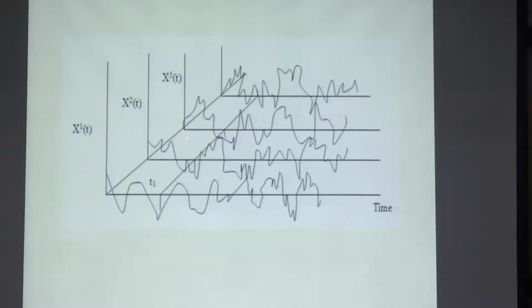This is the second trial, then again this changes like this. Third trial it is changing like this. Like that, there are large number of trials, theoretically infinite. Each of these is a sample: the first sample, second sample, third sample, fourth sample, and so on. Collection of all possible samples we call the ensemble.